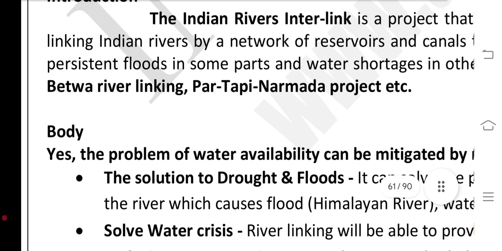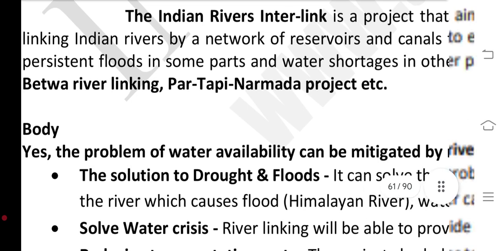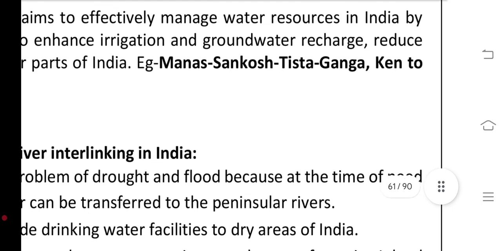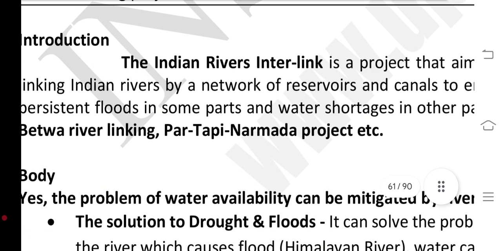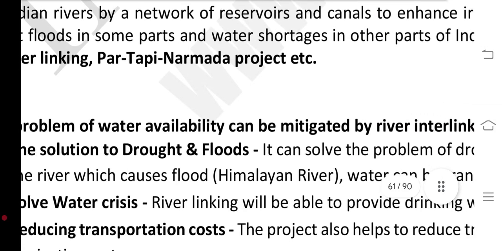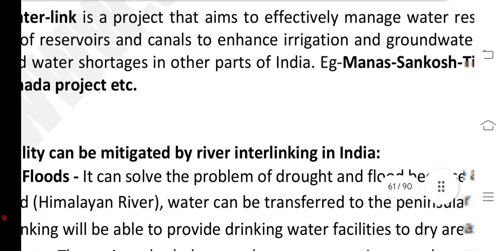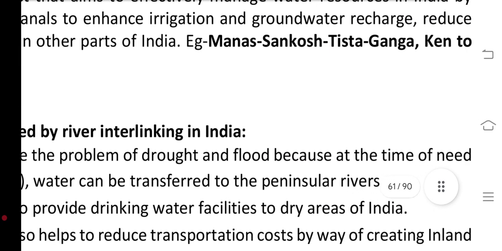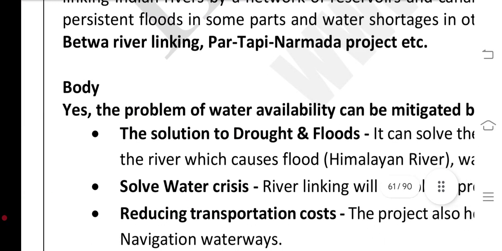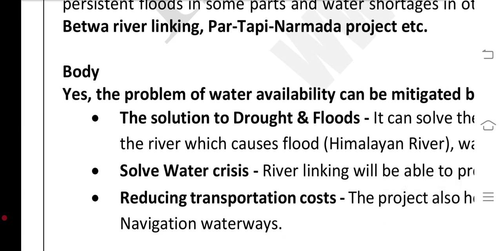Introduction: the India river interlinking is a project linking India's rivers by a network of reservoirs and canals to enhance irrigation and groundwater recharge, reduce persistent floods in some parts and water shortage in others. Part of it includes Manas, Sankosh, Tista, Ganga and Ken to Betwa rivers linking, and the Tapi and Narmada project etc.